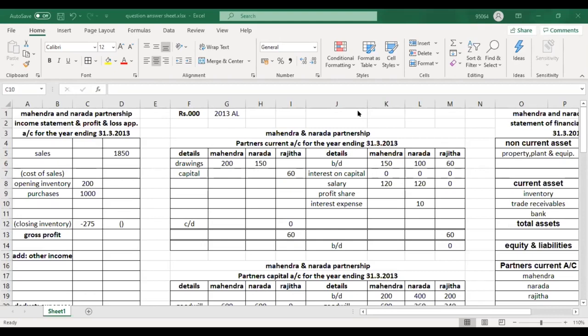If I ask you the double entry, it should be the same. You shouldn't think. It should be really fast. That's how you need to be in accounts, in double entries.